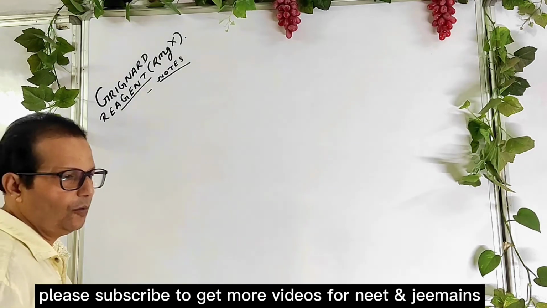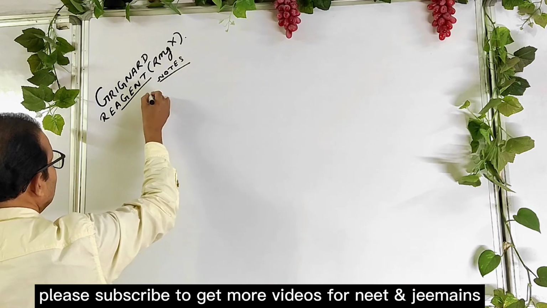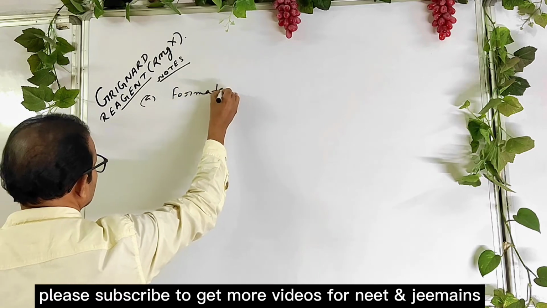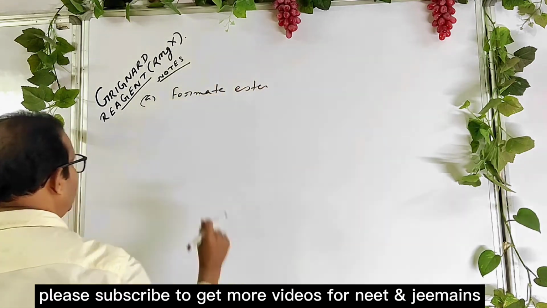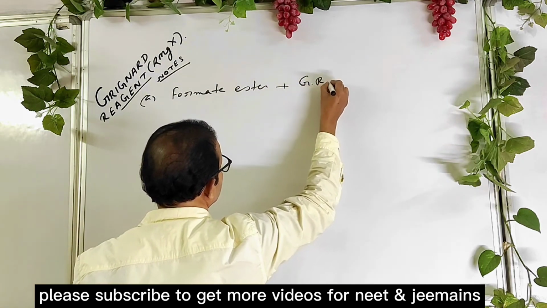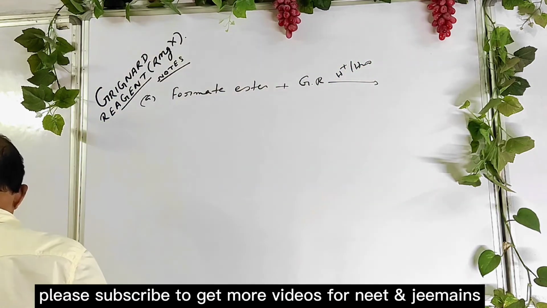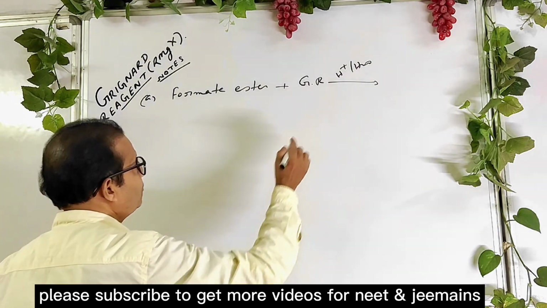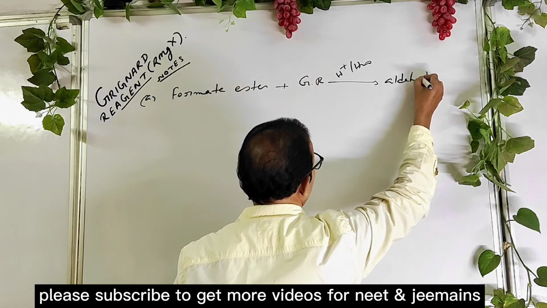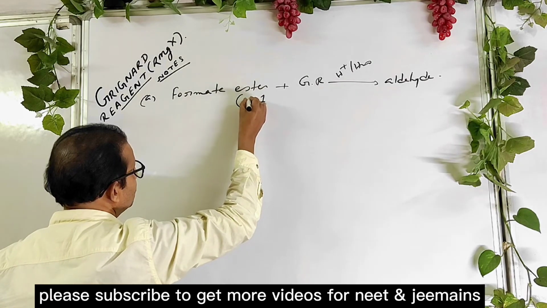So see the topics. Number A, formate ester. These are all chemical reactions, okay? When a formate ester reacts with Grignard reagent followed by acid hydrolysis, you get an aldehyde, provided that the reaction has ratio 1:1.